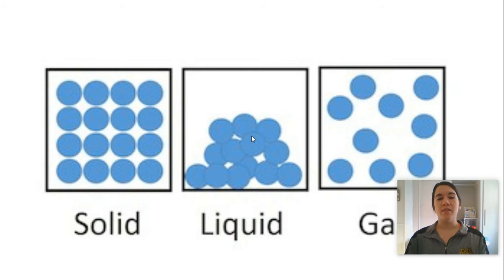Liquids, okay, they're going to be able to move around a little bit more, right? They can slide past each other, but still not too much. So that entropy is going to be kind of in the middle. And our gases, okay, those particles are flying all over the place. They're running into things. They're bouncing off of things. Super random, super disordered, very high entropy.